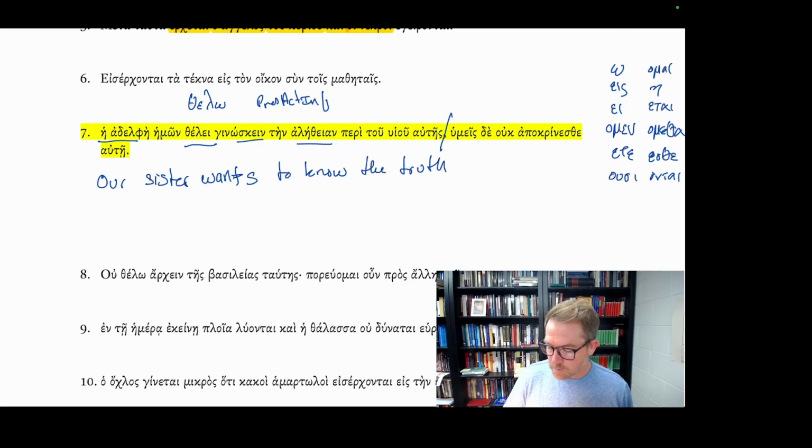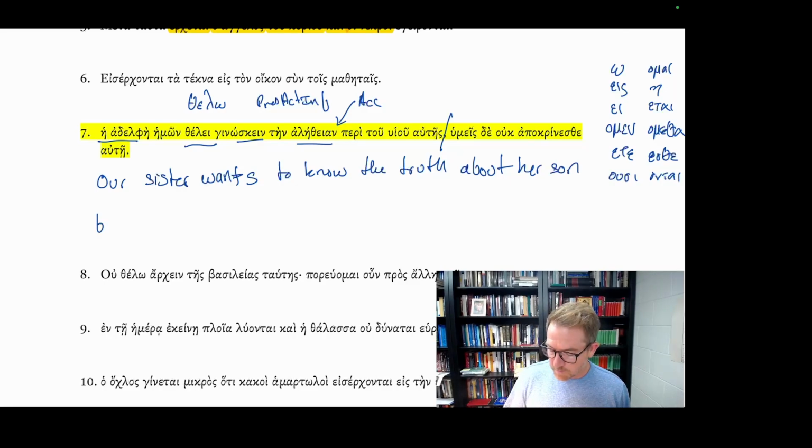This is our accusative. Peri tou huiou autes, about, preposition, peri followed by the genitive, the son, autes, of her, about her son.